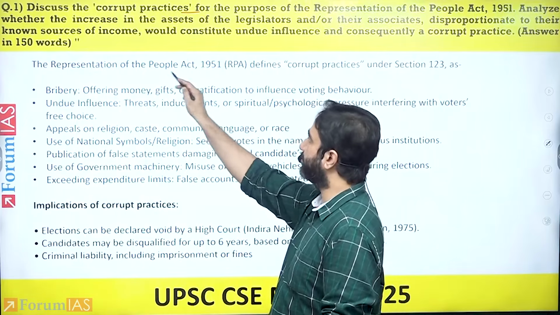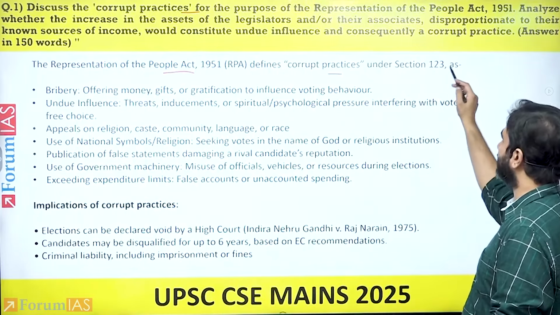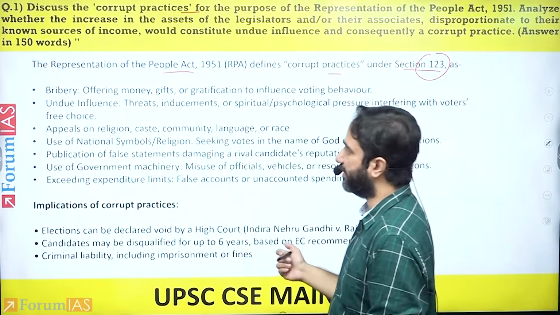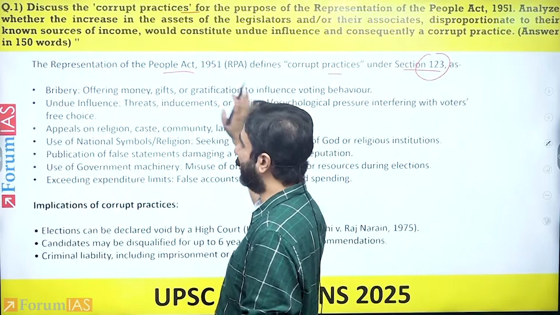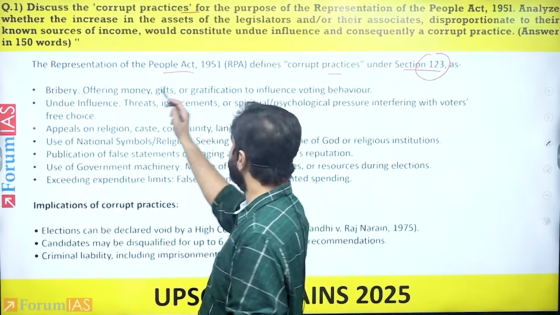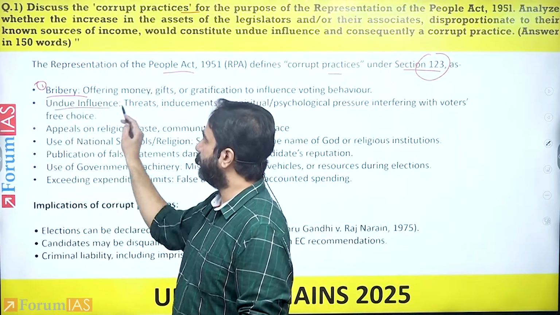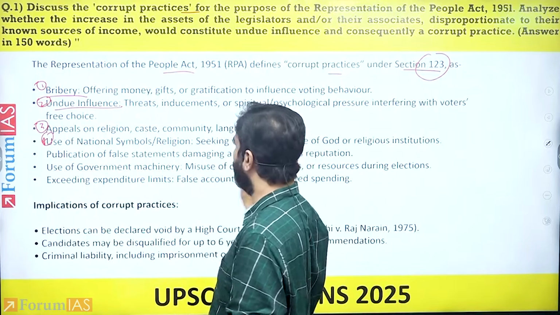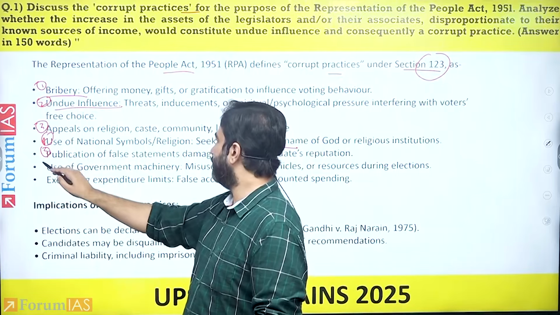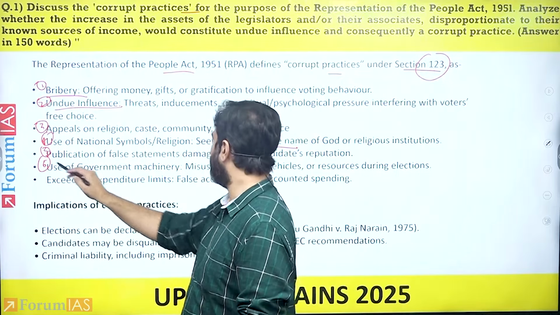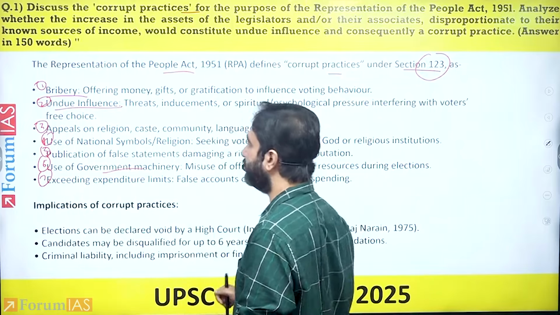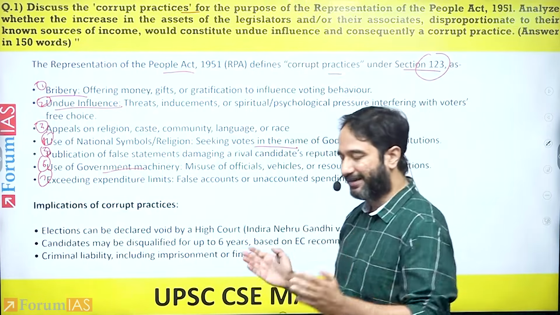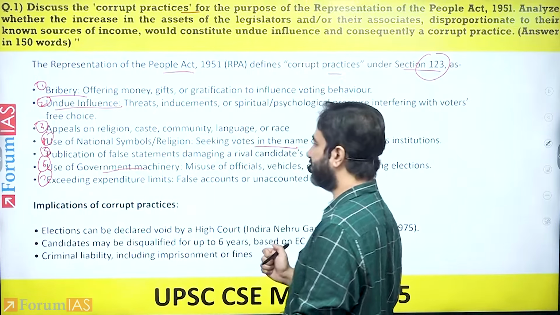So you end up saying first, the Representation of People Act defines corrupt practices under Section 123. If you don't remember Section 123, then only mention Representation of People's Act. There's no need to define or elaborate on this. Just highlight what are the various corrupt practices: bribery, undue influence, appeals on religion, use of national symbols to seek votes, publication of false statements, use of government machinery, and exceeding expenditure limit. Because of the word limit, you may not have the ability to elaborate upon them. So just highlight comprehensively that these are the corrupt practices that have been mentioned.